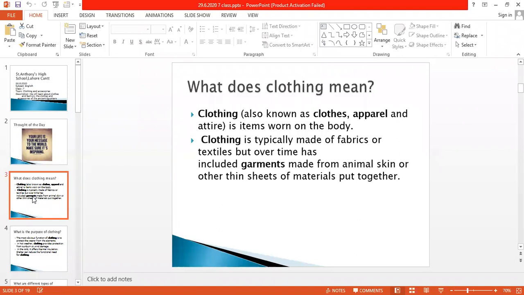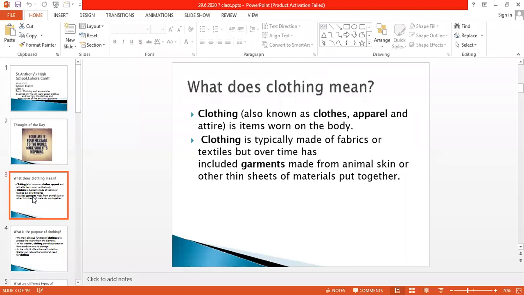Clothing, also known as clothes, apparel and attire. It is an item worn on the body.